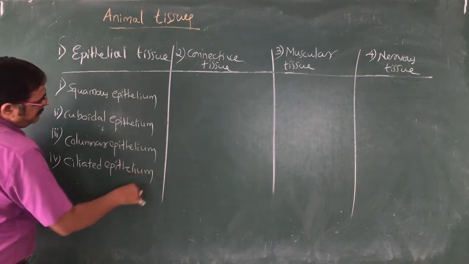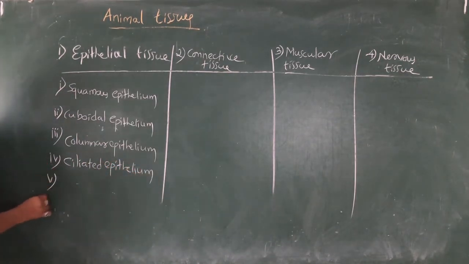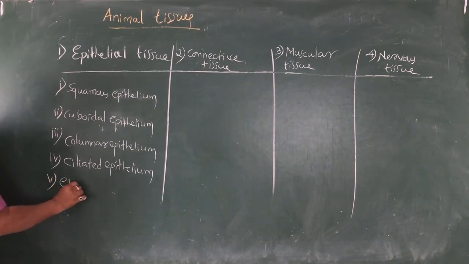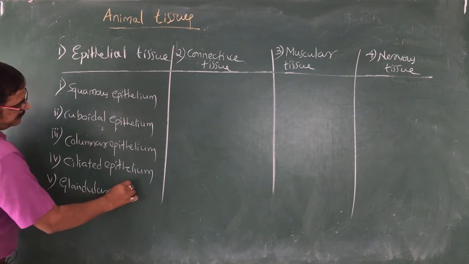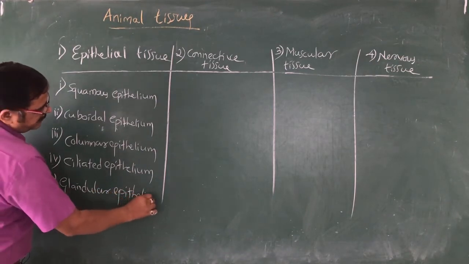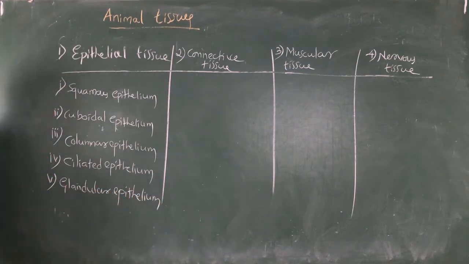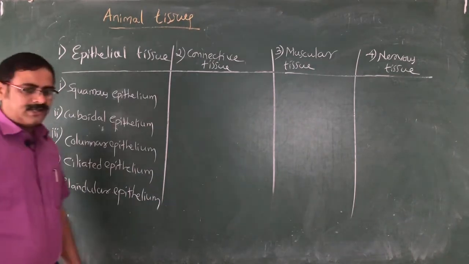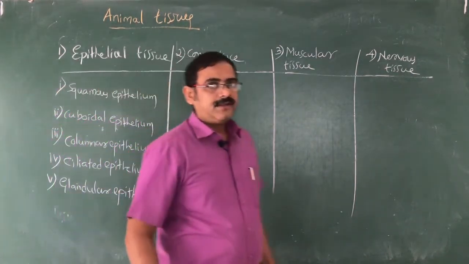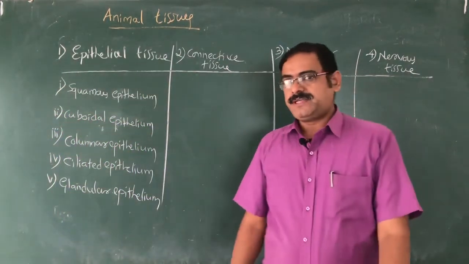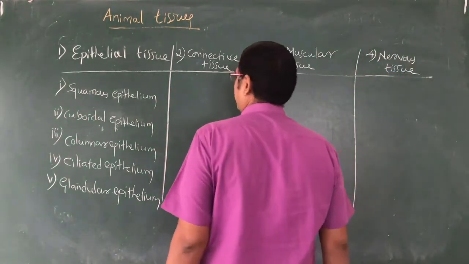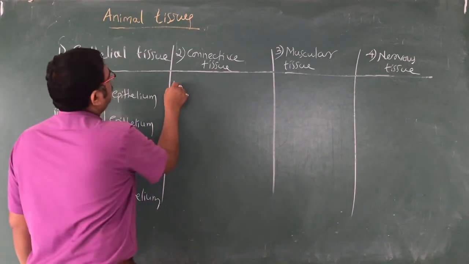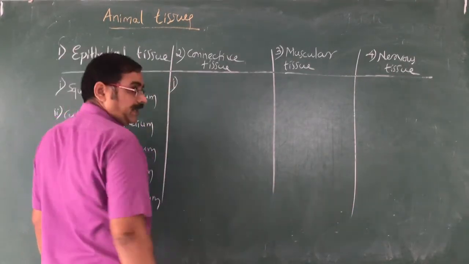Ciliated epithelium. The fifth type, glandular epithelium. So first I will give you the overview of all these tissues, and then in detail we will be discussing each of them. So when we talk about connective tissues, they are classified mainly into 3 types.